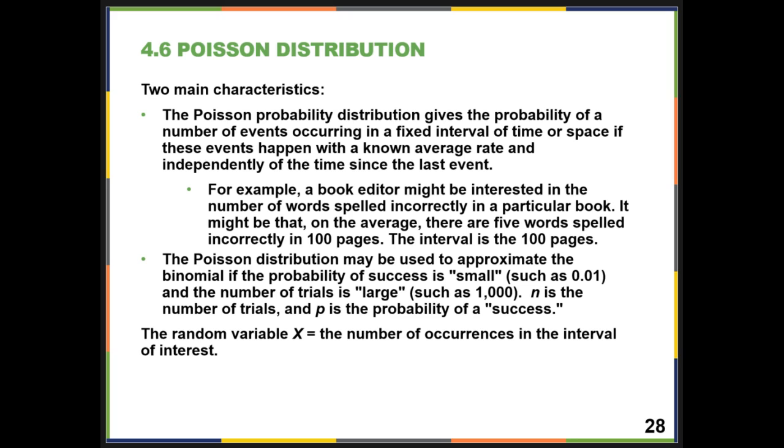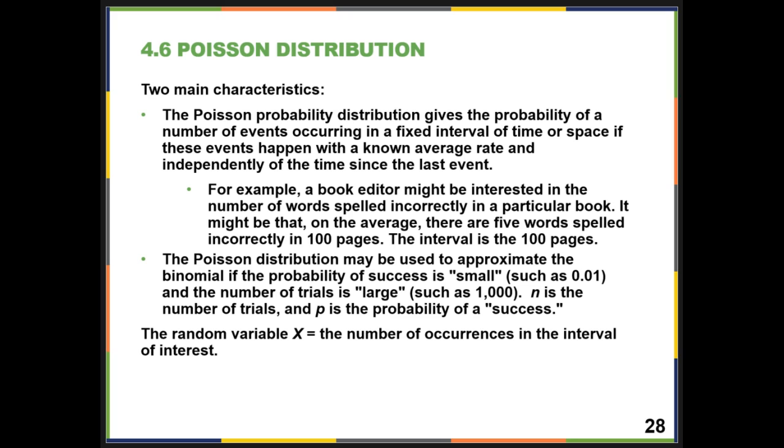What I mean is, a book editor might be interested in the number of words spelled incorrectly in a particular book. It might be that on average there are 5 words spelled incorrectly in 100 pages. So the interval is the 100 pages.